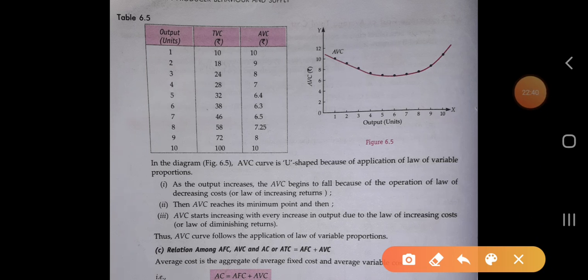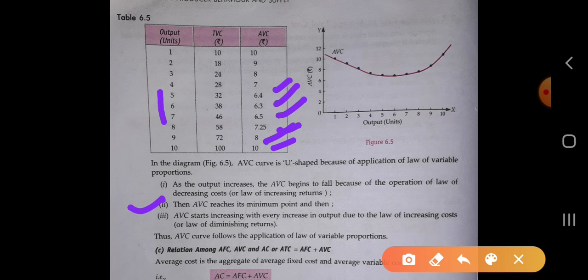AVC reaches its minimum point. Okay, AVC reaches its minimum point at 5, 6, 7, 6.4, 6.3, 6.5. Then after that AVC starts increasing. You see, after 6.5 AVC starts to increase from 7 to 7.25, 8 and 10, which means there is law of increasing cost.